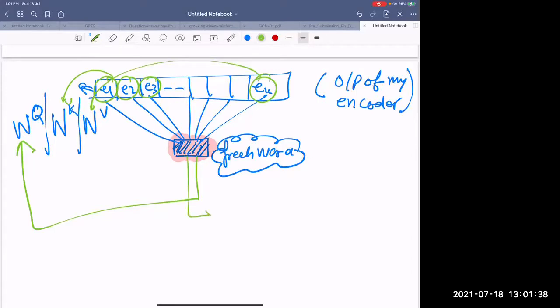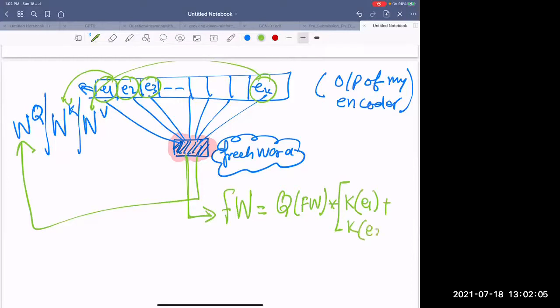And how are you going to get this French word's value? This French word is going to be equal to the query of the French word multiplied by the key of E1 plus the key of E2. Sorry, it's not going to be this thing.